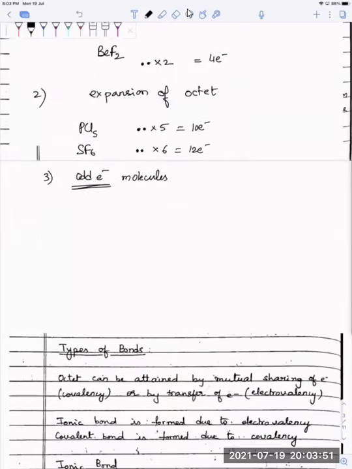Apart from this, the other exceptions you have are compounds of noble gases. Now how do you explain the formation of XeF6, XeO3, XeOF2, XeOF4? How is xenon forming compounds if it's already stable with an octet configuration? Now you're violating the octet, no? It no longer has an octet, it has more than an octet. Why? Okay, so it doesn't explain this.